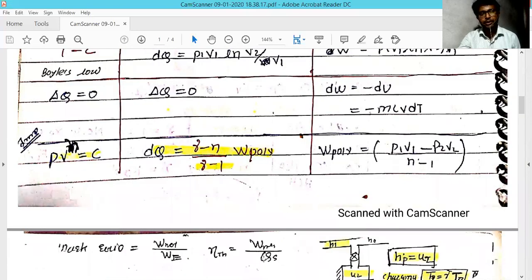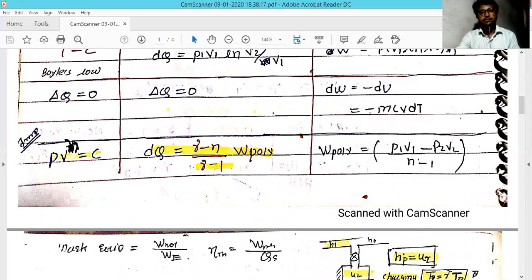Similarly, for the polytropic process, it has this formula, which you should remember all the time, because it is quite different from the other formulas. It is gamma minus n divided by gamma minus 1. The work of the polytropic process, as we saw in the last session, is p1 v1 minus p2 v2 divided by n minus 1.